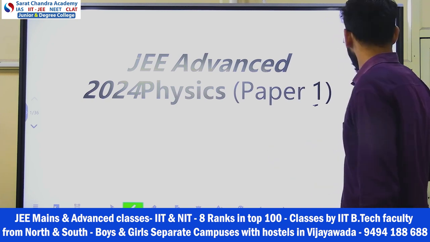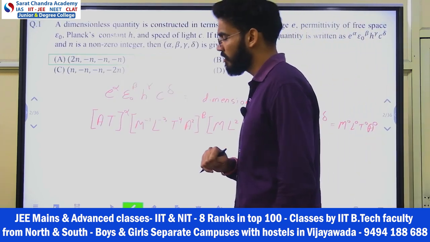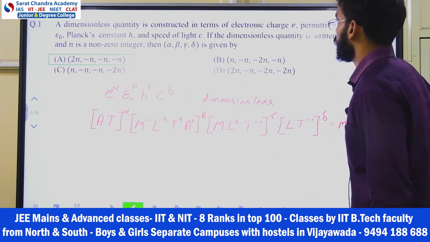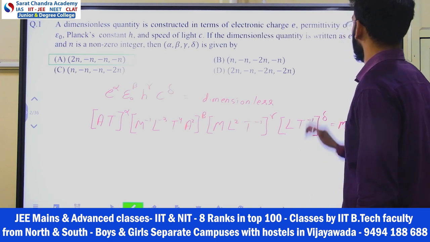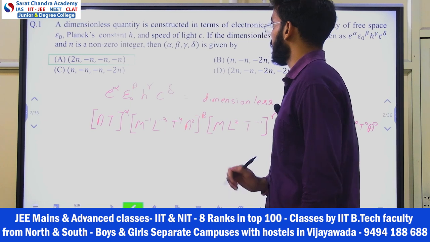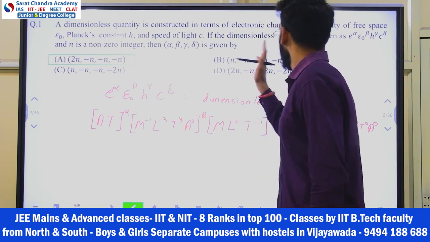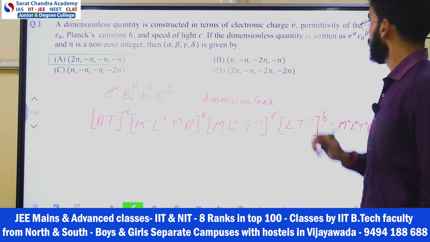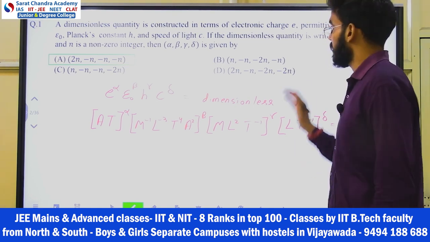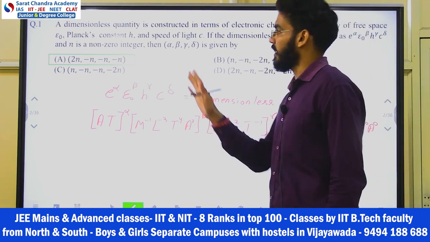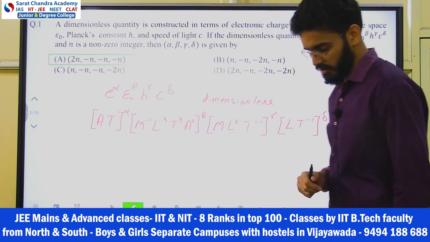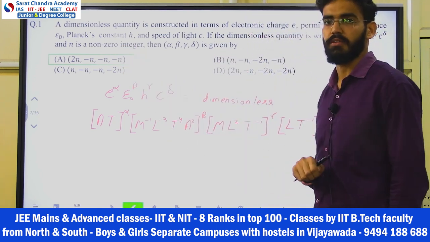Let's see our first question. The first question is from units and dimensions, and this is also a very easy question. It says a dimensionless quantity is constructed in terms of electric charge e, permittivity of free space epsilon naught, Planck's constant h, and speed of light c. The dimensionless quantity is written as e raised to power alpha, epsilon naught raised to power beta, h raised to power gamma, c raised to power delta, where n is a non-zero integer. You have to tell what the possible option is for alpha, beta, gamma, delta in terms of n.